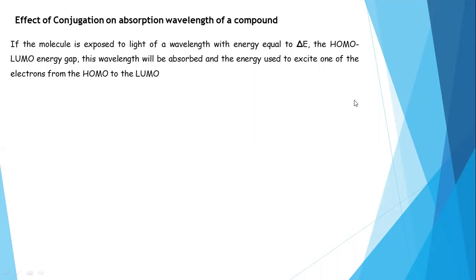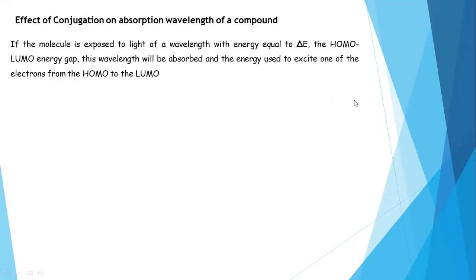So, if the HOMO and LUMO gap, that is simply to say the delta E of electronic levels, matches with the energy of electromagnetic radiation, then energy transformation takes place from the electromagnetic radiation to the molecule.